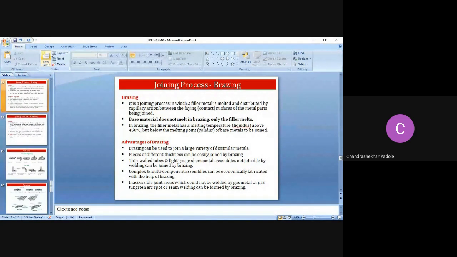Complex and multi-component assemblies can be economically fabricated with the help of brazing. Inaccessible joint areas which could not be welded by gas metal or gas tungsten arc, spot or seam welding can be formed by brazing.